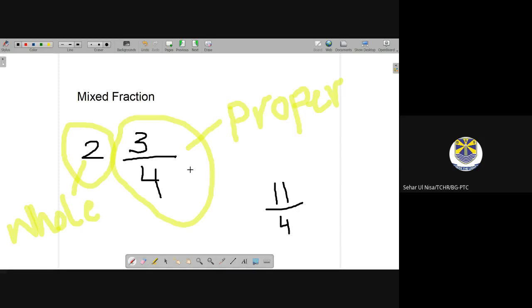When you convert this mixed fraction, it will always be converted into an improper fraction, and when you convert this improper fraction, it will always be converted into a mixed fraction. Now you can notice that we are not getting a proper fraction when we apply the procedure, but we are getting the improper fraction.